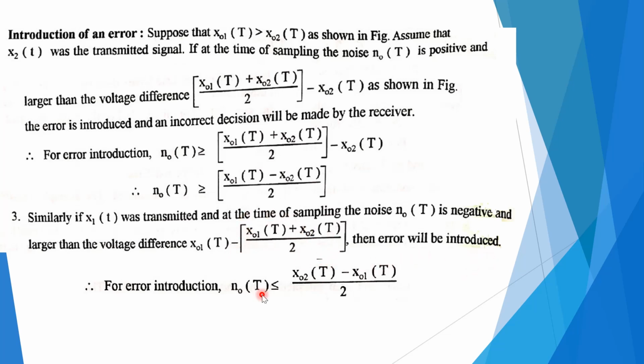Then the error will be introduced, and that error we can represent like NO of t is less than or equal to XO2 of t minus XO1 of t divided by 2, like this. So in both the cases we observed how the error introduction will be done and how mathematically we can represent this.